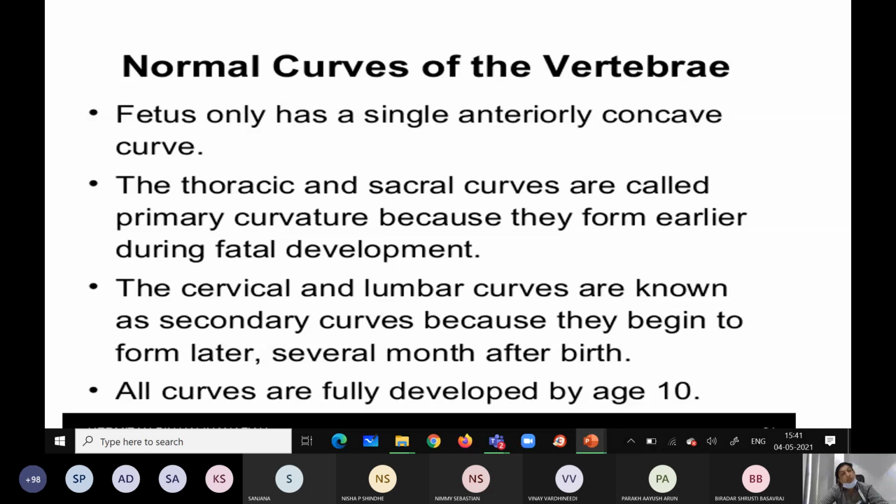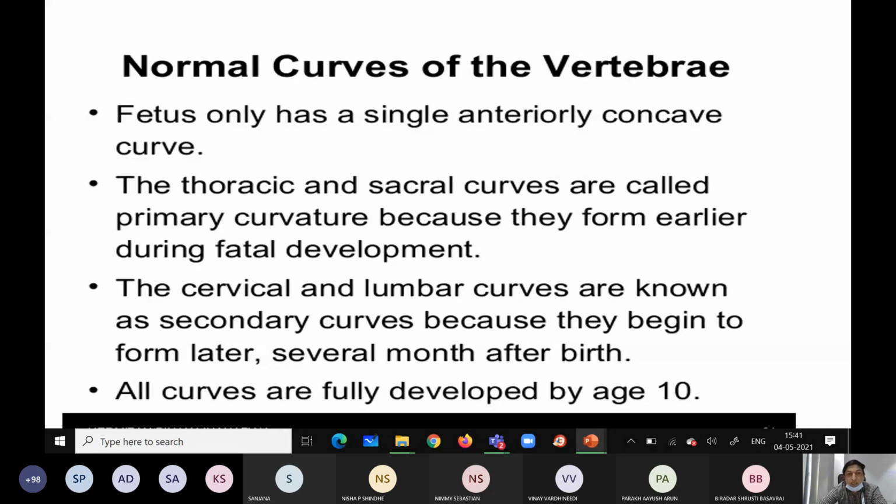As you know from osteology, primary center, secondary center of ossification, like that: before birth, primary; after birth, secondary. Here, early development gives the primary curvatures.